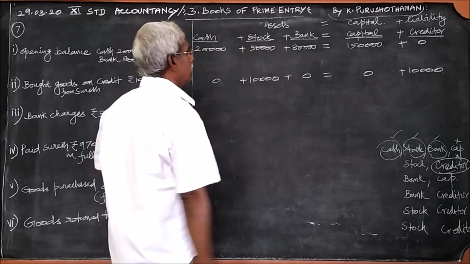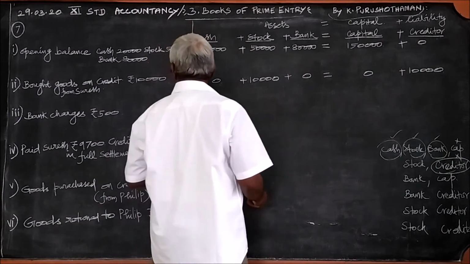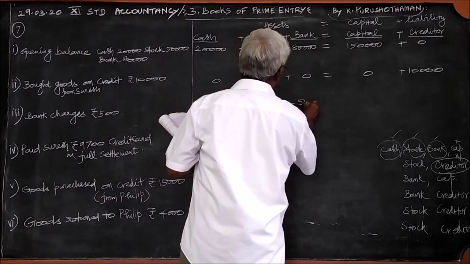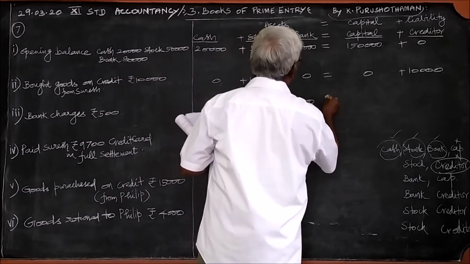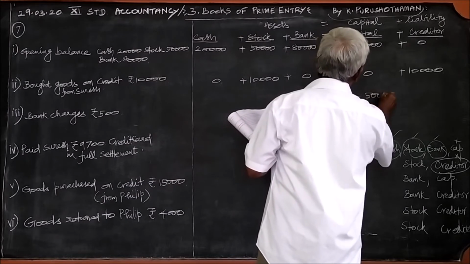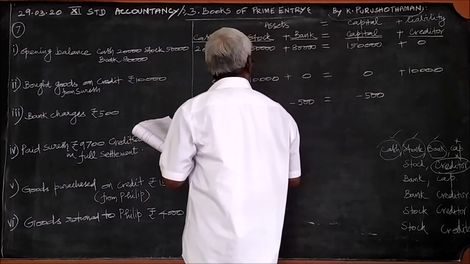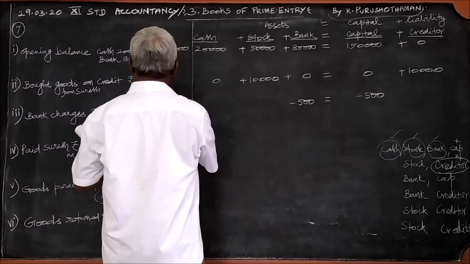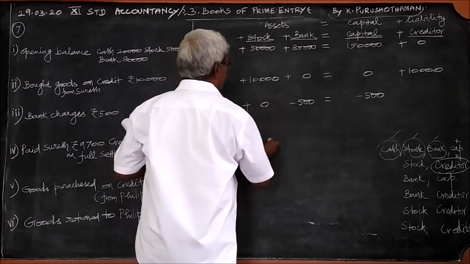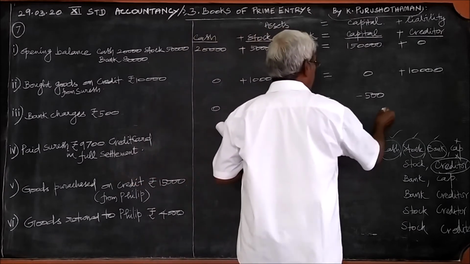Therefore, here the bank, it will be a minus. Bank charges is a minus, and because of that, the capital also will be reduced. Left hand side minus 500, right hand side minus 500. Therefore, both the sides are equal, the other items are zeros.